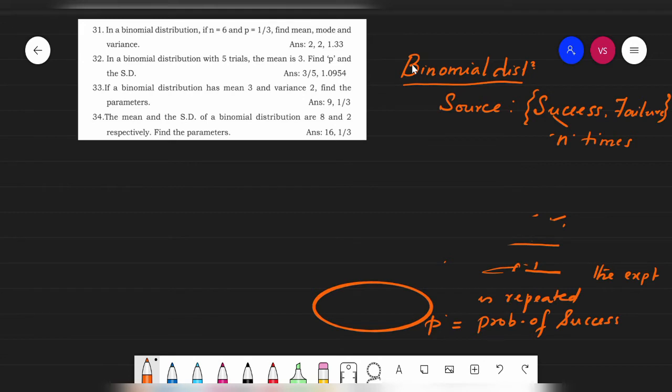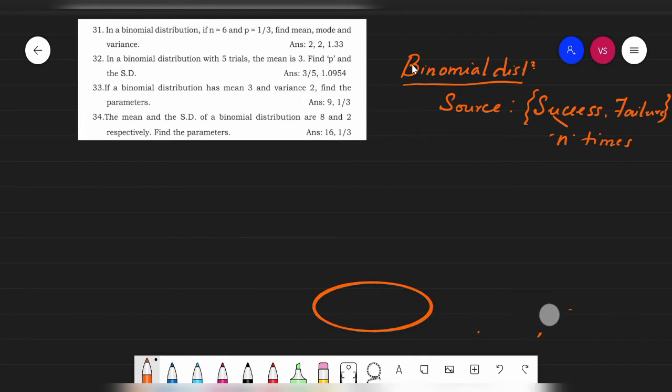If they are not given directly, we should find them from the data given. If these are known, I can tell you that this type of problem we can solve easily.